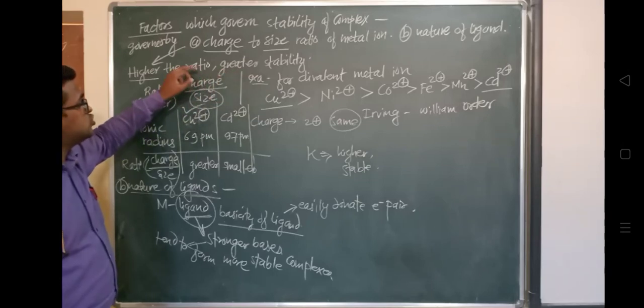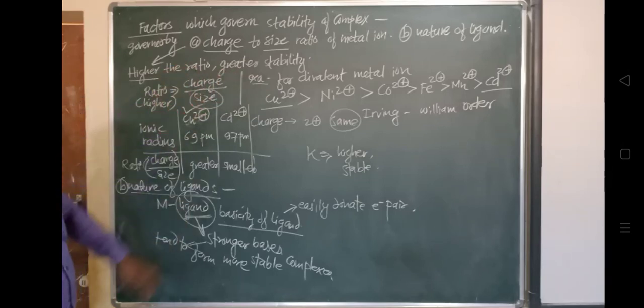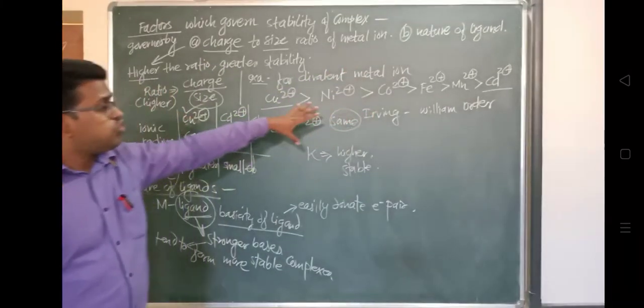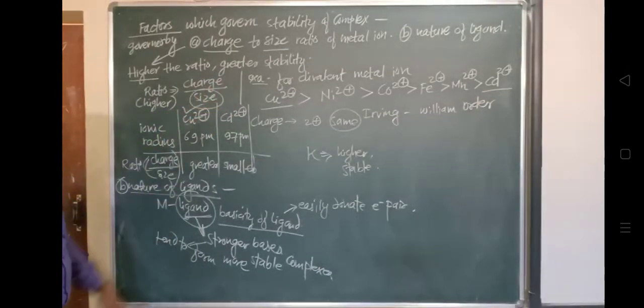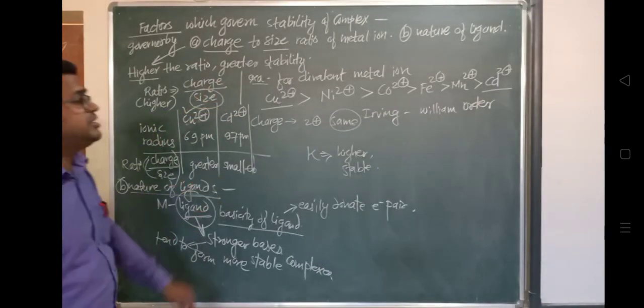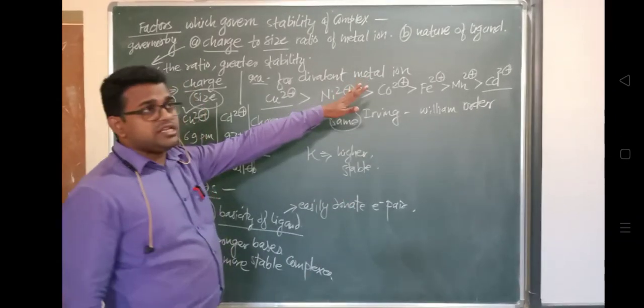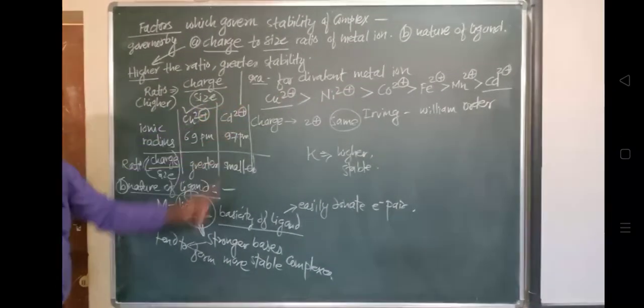And the nature of the ligand. So if the ligand possesses a stronger basic nature, meaning it has higher basicity, due to which it will easily donate its electron pair. They will donate the electron pair easily, means what? They will tend to form more stable complexes, they can easily form.